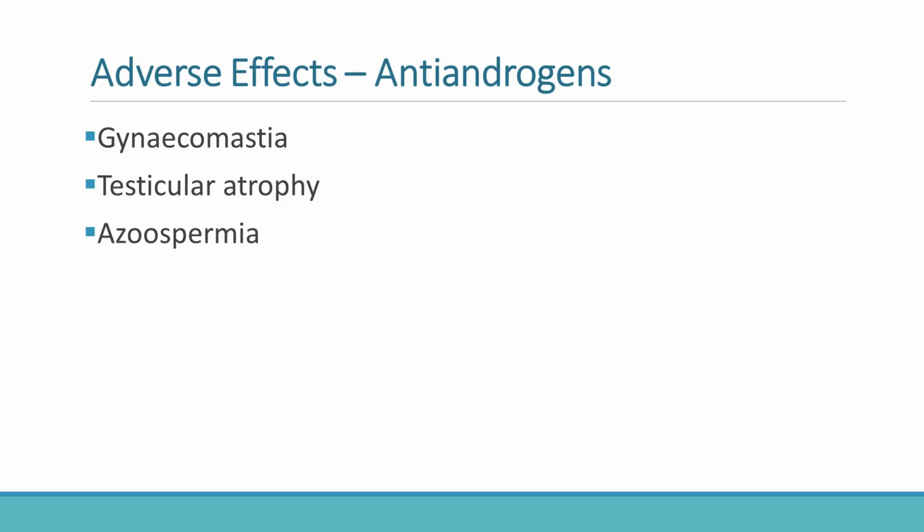This is particularly important in patients receiving antiandrogen therapy for prostate cancer. The key principle here is that endocrine balance is delicate. Blocking one hormonal pathway often shifts the balance toward another pathway.